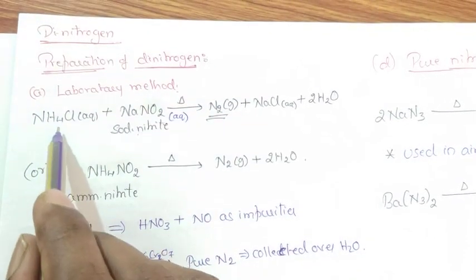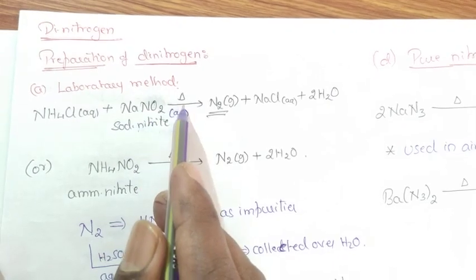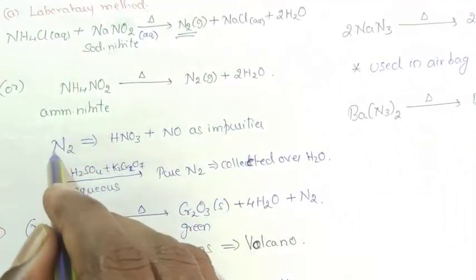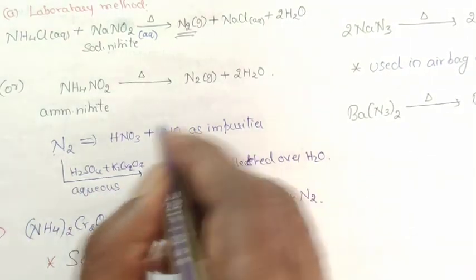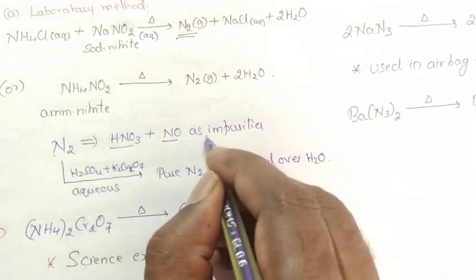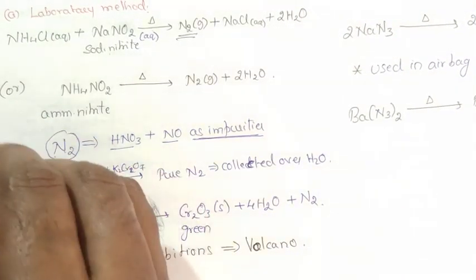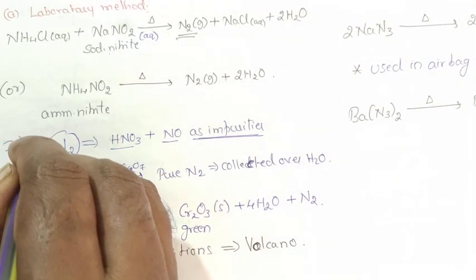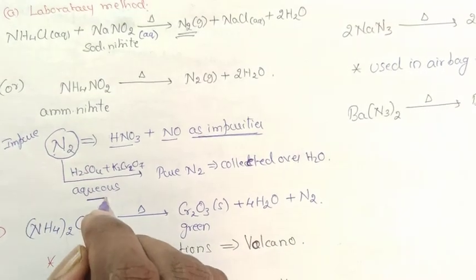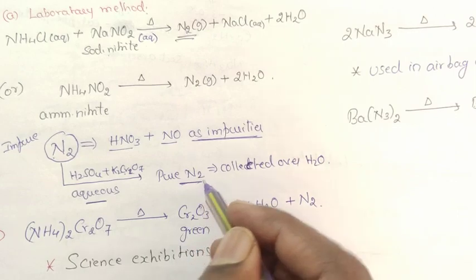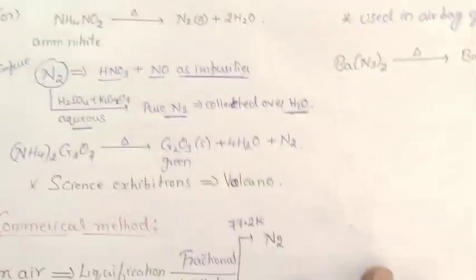So when aqueous solution of ammonium chloride is heated with sodium nitrite solution, nitrogen gas gets liberated. This liberated nitrogen gas contains nitric oxide and nitrous oxide as impurities. So this impure nitrogen is allowed to pass through acidified potassium dichromate solution. Pure nitrogen gas is obtained, which is collected over water.